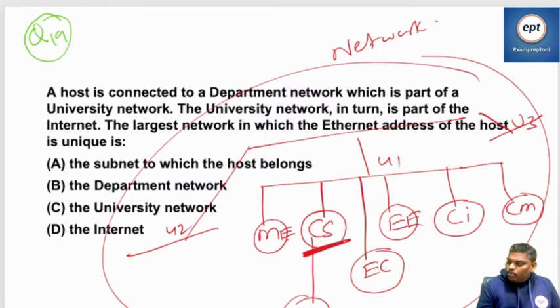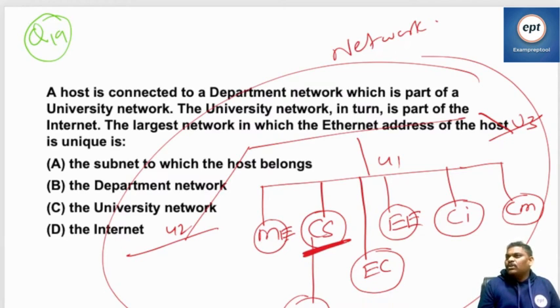He is talking about MAC only here. The MAC address is unique in the entire internet. The only thing is that MAC is related to the hardware level.